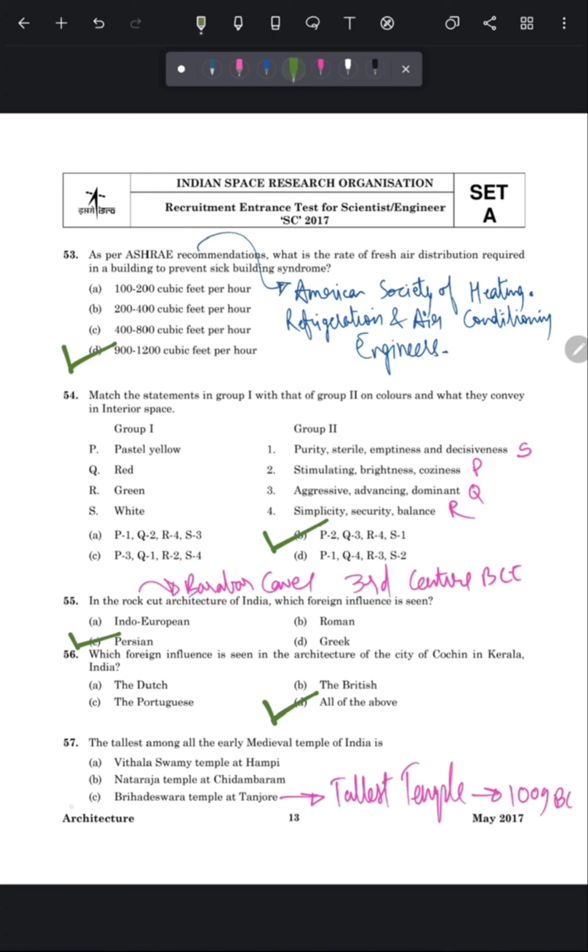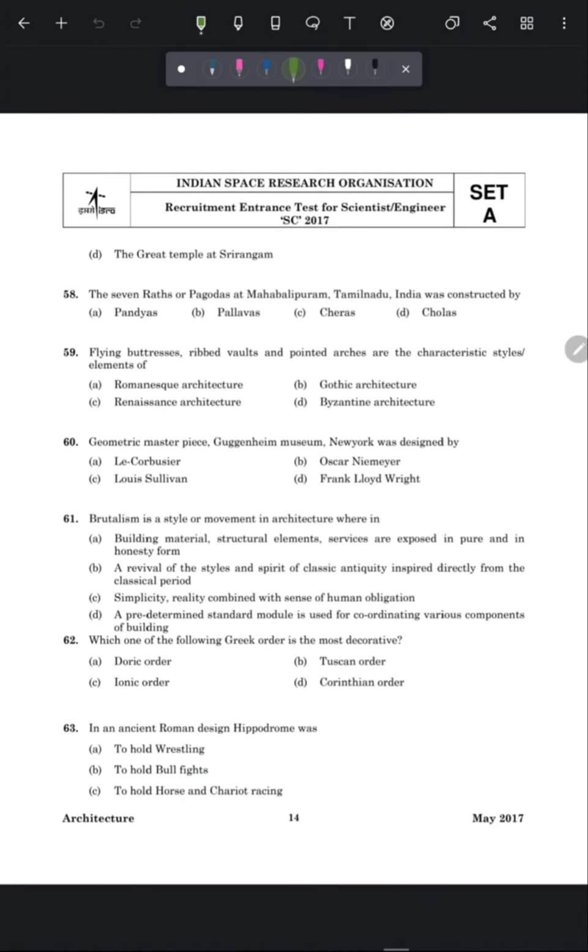So the correct answer of this question is Brihadreshwara temple at Tanjore. Now let's move to the next question. The seven rathas or pagodas at Mahabalipuram, Tamil Nadu, India was constructed by. So the correct answer of this question is Pallavas. And this is the seven rath or pagodas at Mahabalipuram. You can see in this picture.